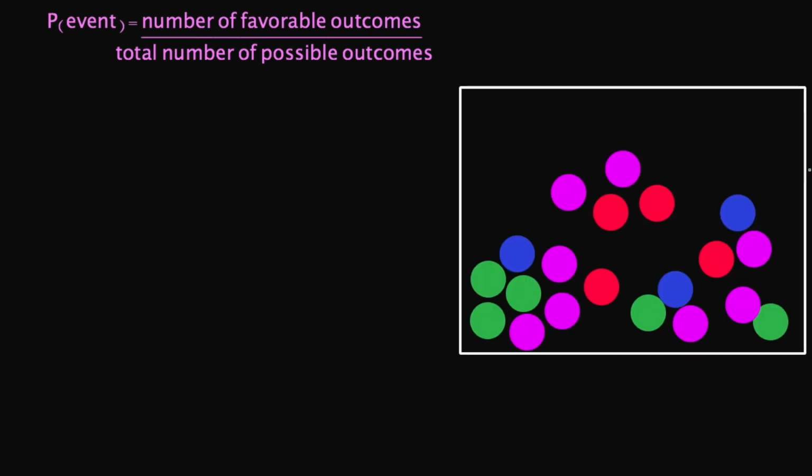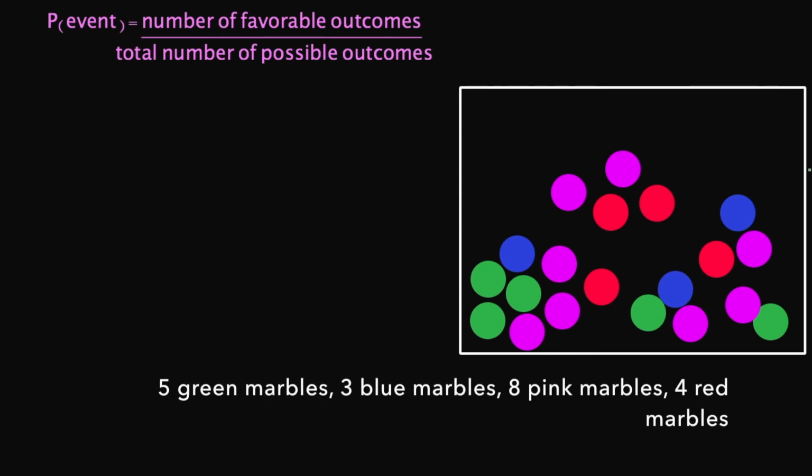So let's say I have a box of marbles and I have all of these marbles inside with different colors. So what if I needed to find the probability that if I go inside my box and pick a marble, it's going to be a green marble? So my P, my probability, is green because this is the outcome that we are looking for.